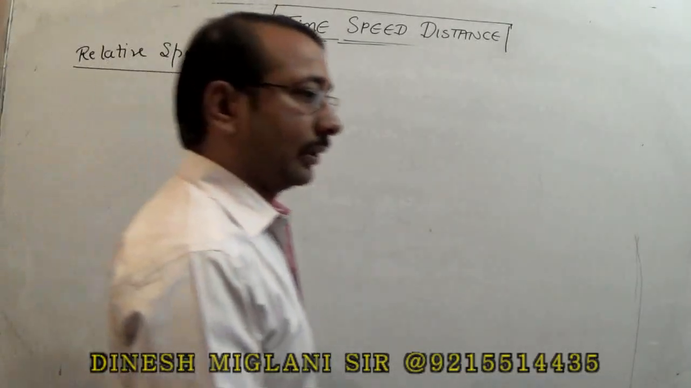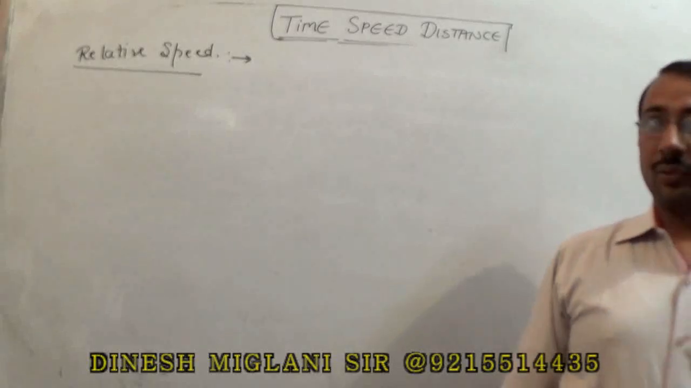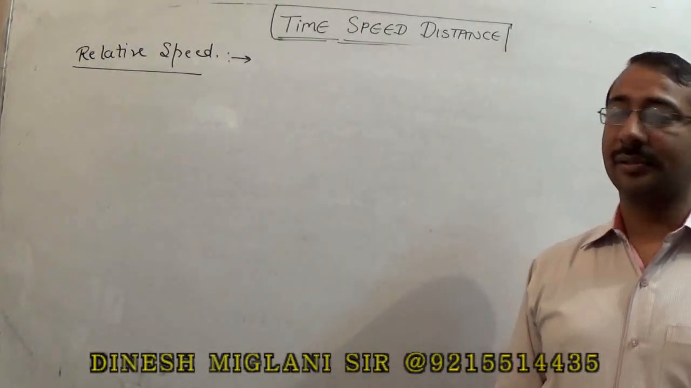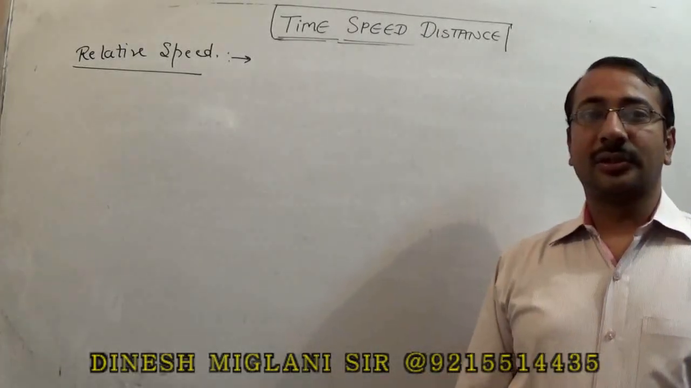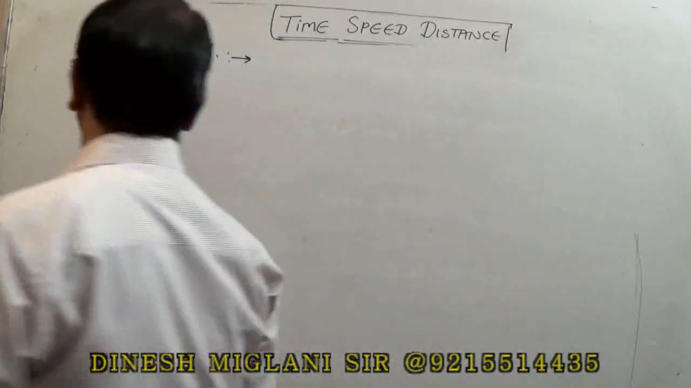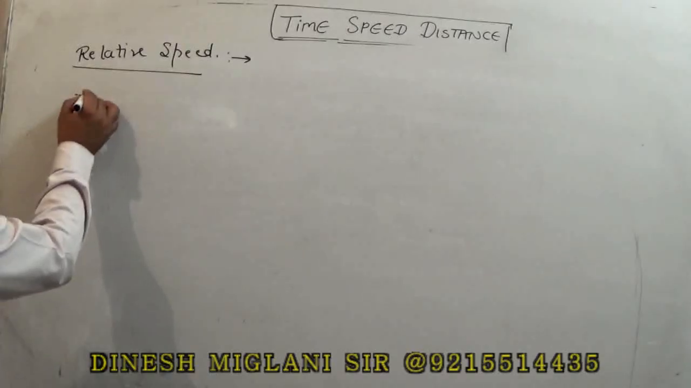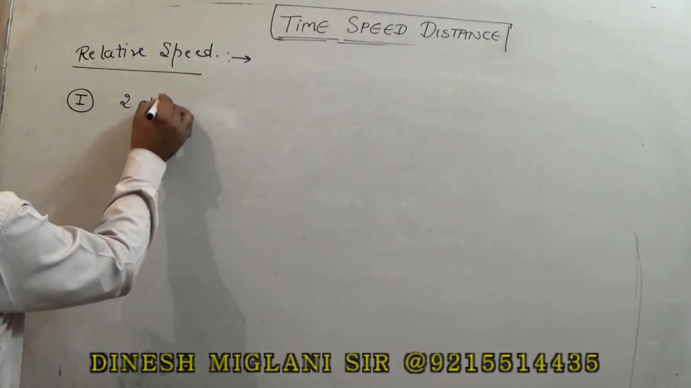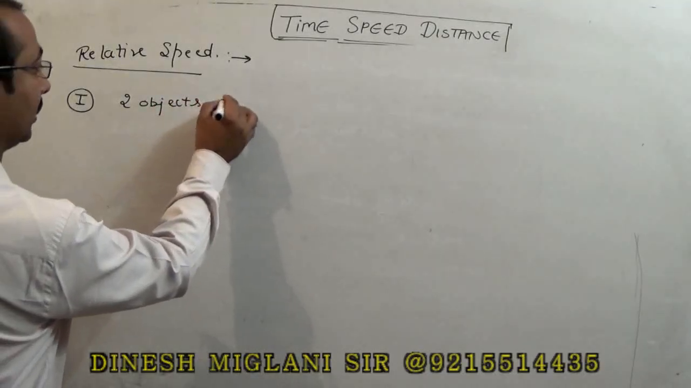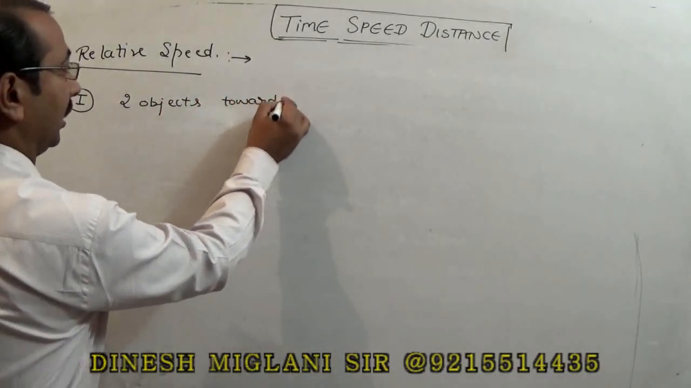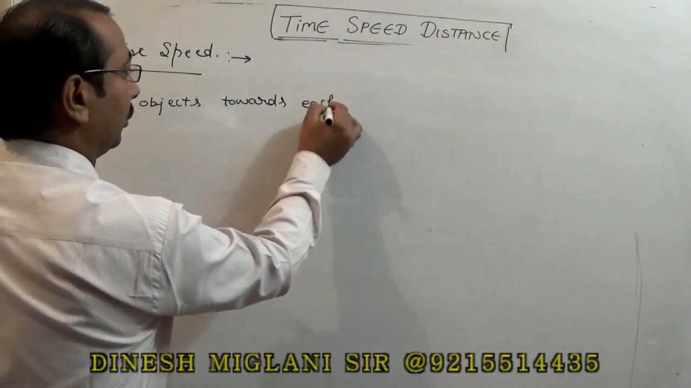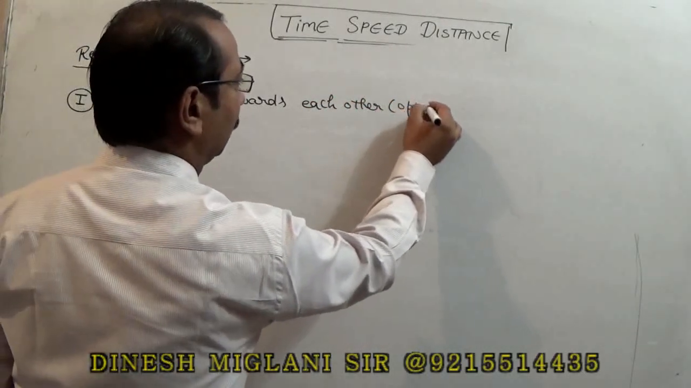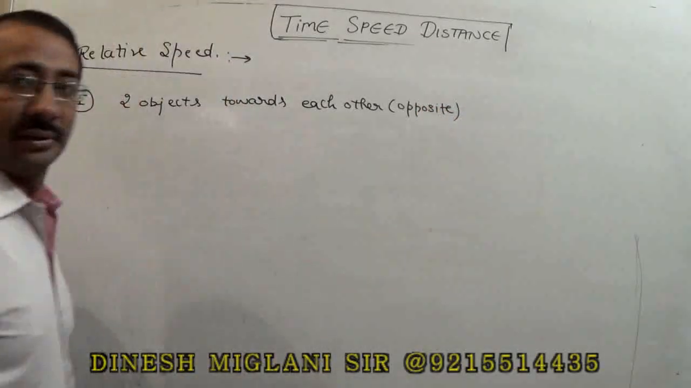This is a very important topic because all other aspects in time, speed and distance are based on this concept of relative speed. When we consider this topic, it means we have two conditions here. The first case is when there are two persons or two objects and both are moving towards each other, or we can say they are moving in opposite direction.